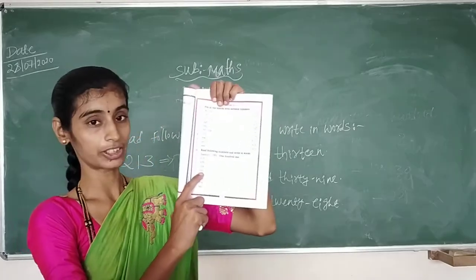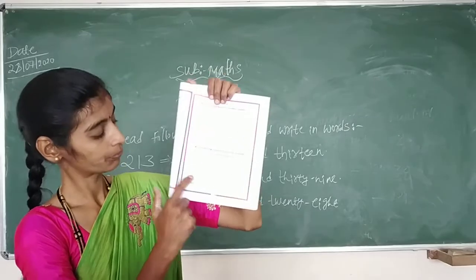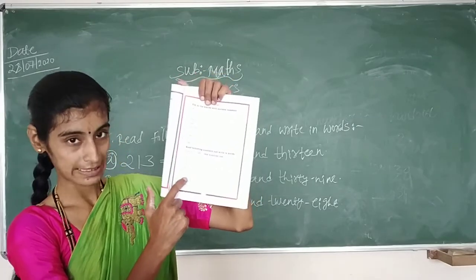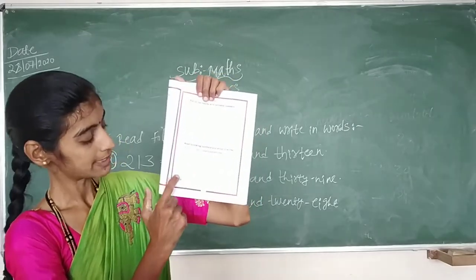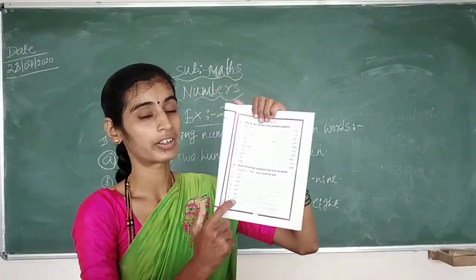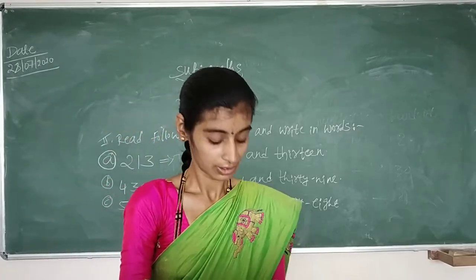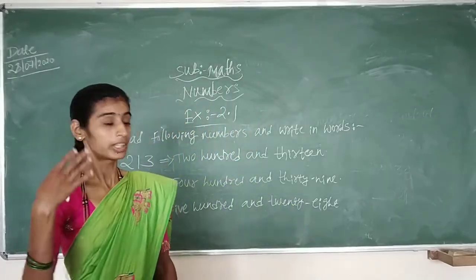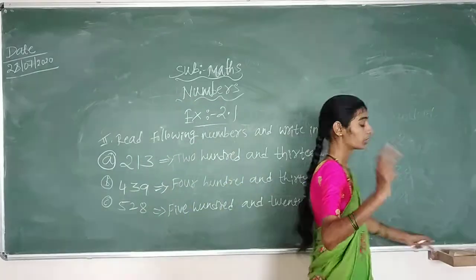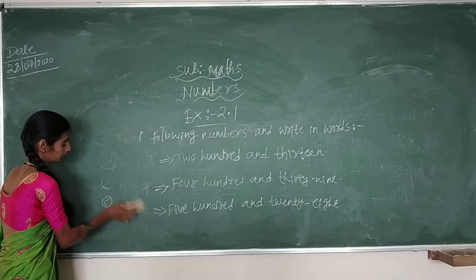D it is 646, E 957, F 362, G 774 and H it is 880. So we will move to our third bit. What is the third bit, children? So we will move to the third bit now.